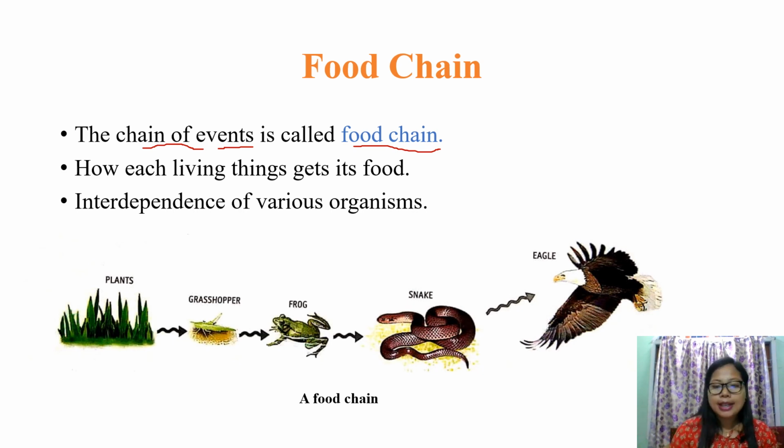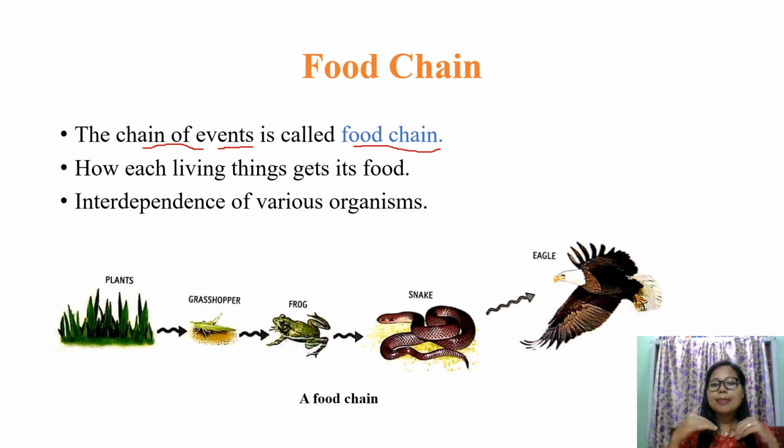So how each living thing gets its food. Food chain is basically about how one living organism gets its food. How do they get it? And this food chain also resembles the interdependence of various organisms. One depends on other organisms, and these organisms also depend on other organisms.